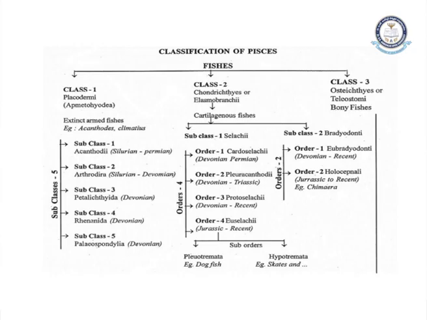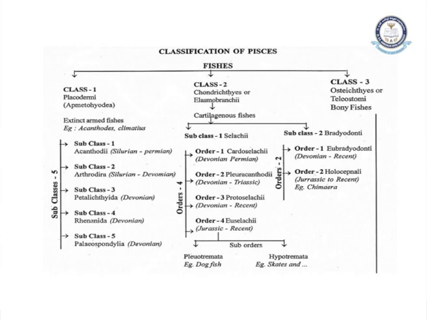These teleostomi are bony fishes, and they are again further divided. Now, as we are going to study cartilaginous and Osteichthyes fishes in detail, in the case of cartilage fishes, we have subclasses Selachii, Cardiosilaci, Pleuracanthodii, next Protoselachii, Euselachii. All these are the different orders which are present in the cartilaginous fishes.